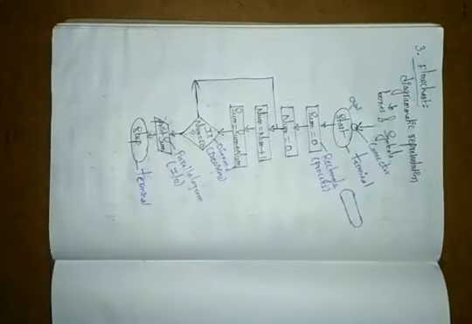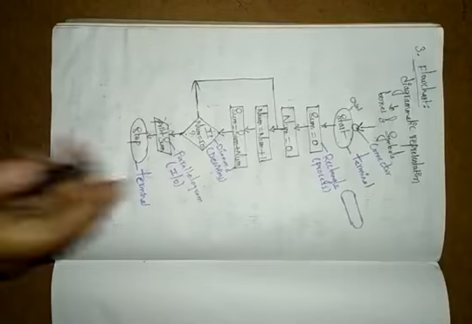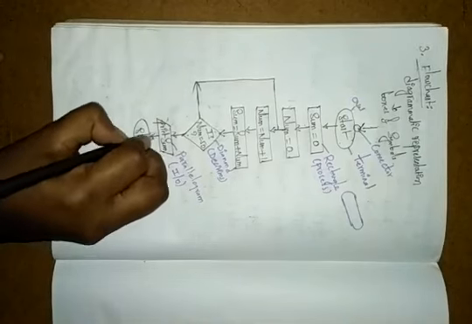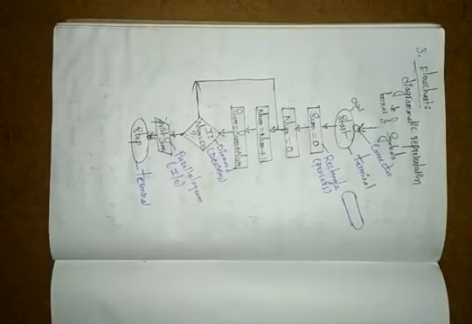It is connecting the different parts of the flow chart. Here also you can represent that. So the circle is the connector.